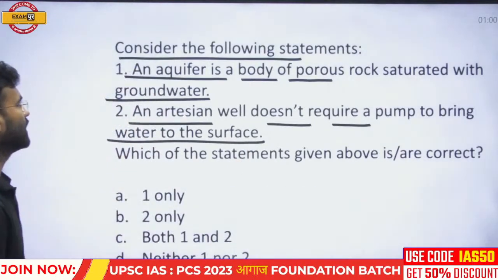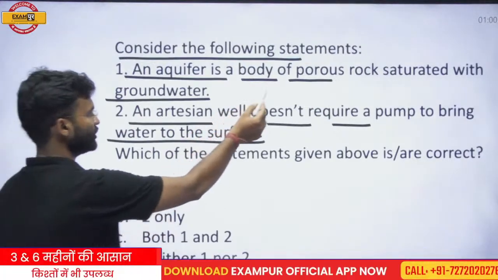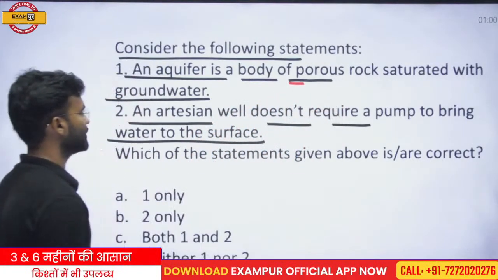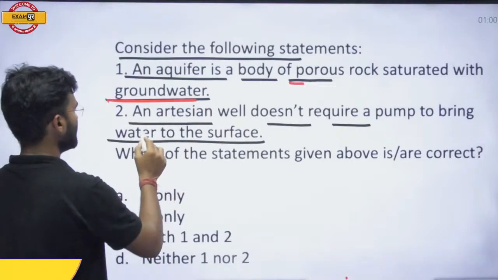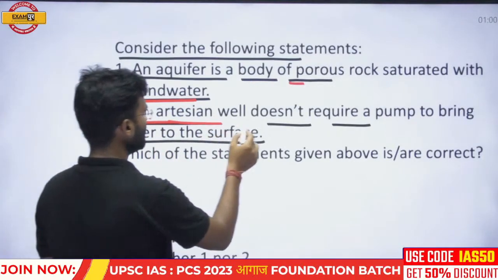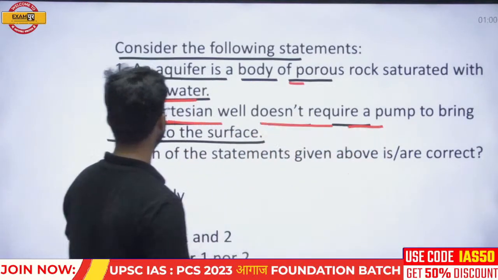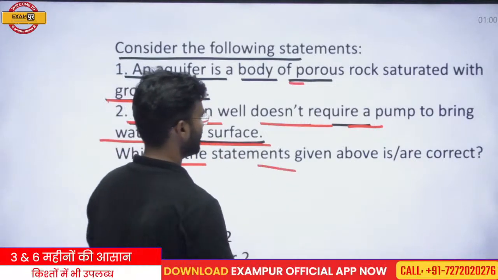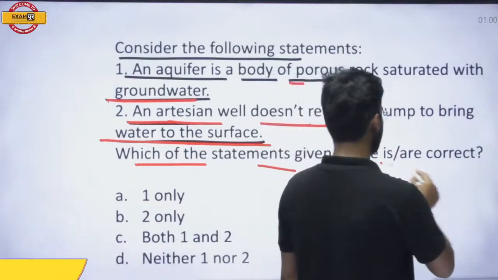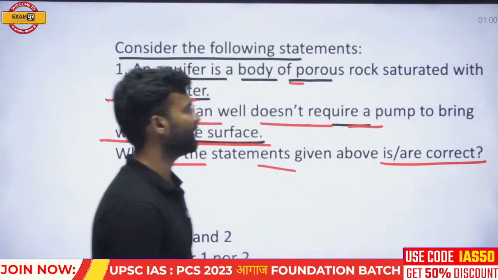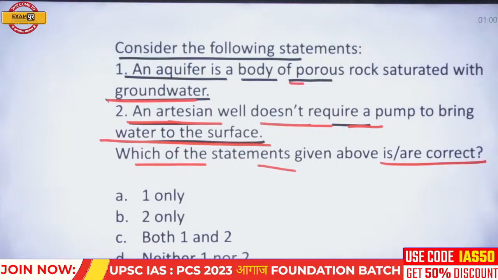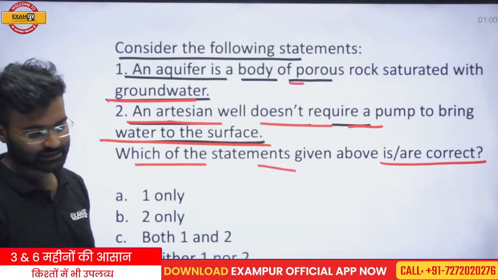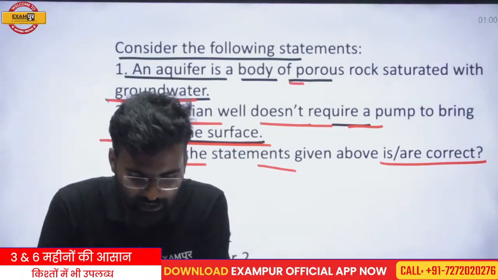Read the question. An aquifer is a body of the porous rock saturated with the groundwater. An artesian well does not require a pump to bring water to surface. Which of the following statements given is/are correct? You have to find out the correct statement. First is correct.